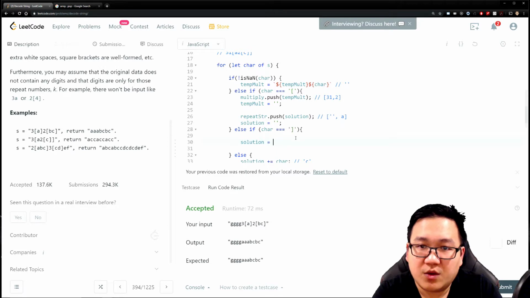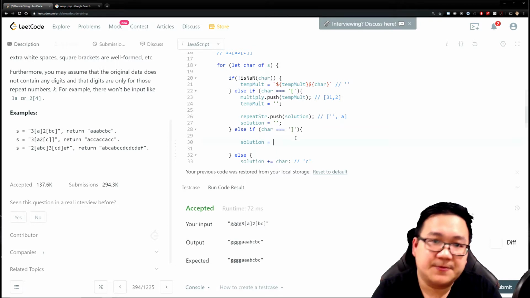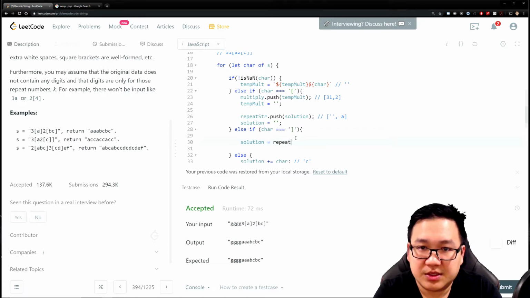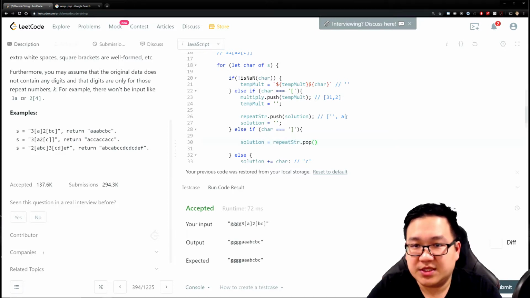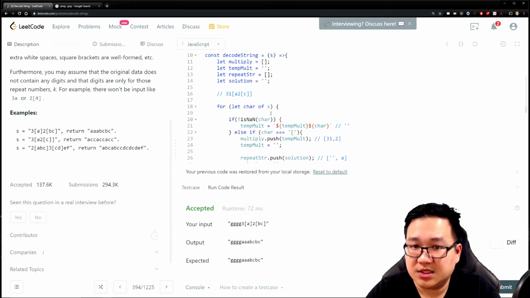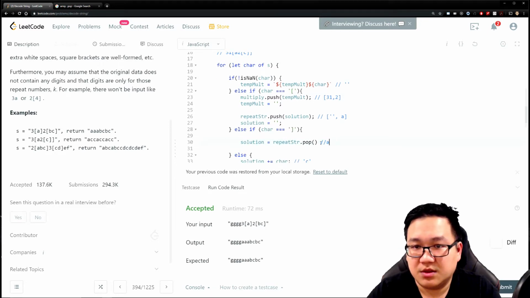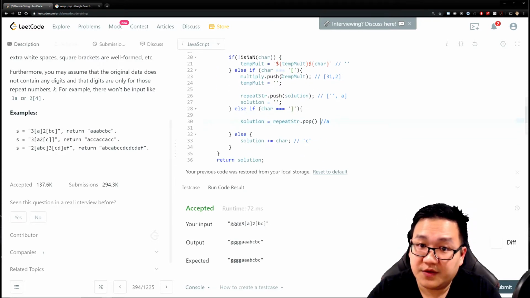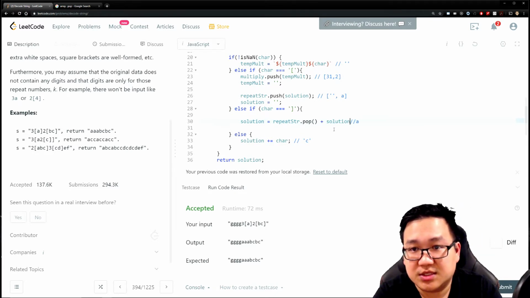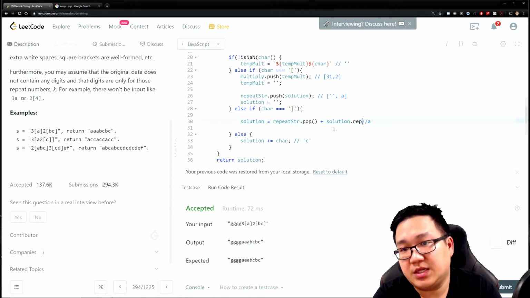So let's actually look at that. So we know that, okay, well, I'm going to go and look at my repeated string, right? Repeat string dot pop, right? So I'm basically taking that and putting the A in here. So in this case, it'll be like A, great. But I'm not done, right? Because I need to make sure it's going to be A, C, C. So how are you going to get the C, C? We remember over here in all the things that we stored, C is right here, right? So we can actually just go plus the existing solution, type repeat.